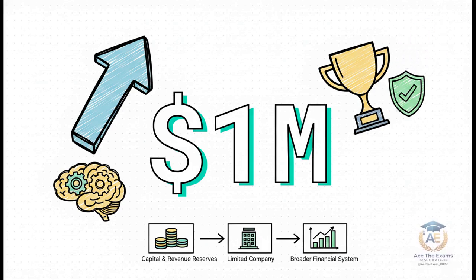Now consider that $1 million figure your executive value meter. Hitting this maximum valuation, which translates directly to that coveted Band 1 A-star mark level on the Cambridge rubric, requires you to completely abandon superficial breadth. You literally cannot just walk into the exam, list a few basic facts, and expect a premium payout from the examiner. They reject poorly framed proposals instantly. Instead, the assessment framework strictly prioritizes high-level analytical depth. They demand that you understand not just what these reserves are on paper, but exactly how they function and breathe within the broader financial architecture of a limited company.